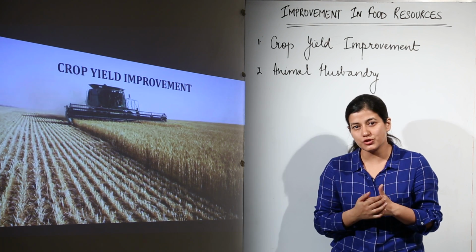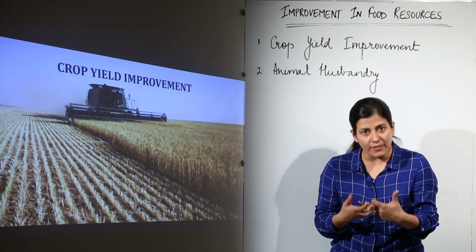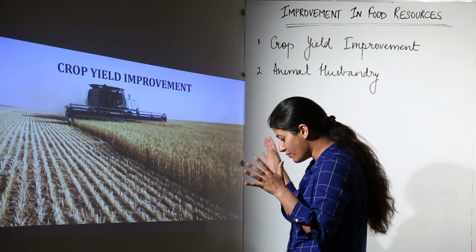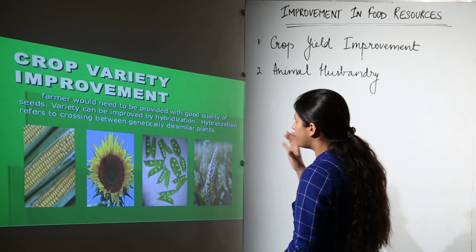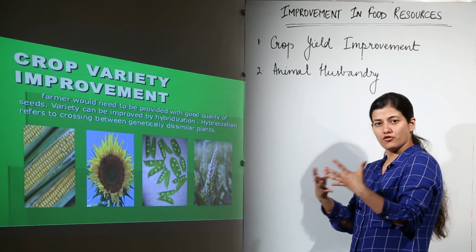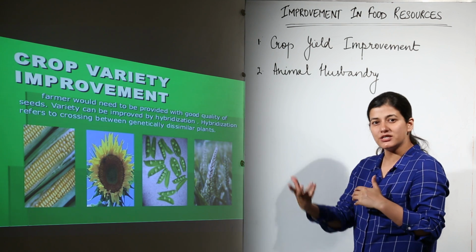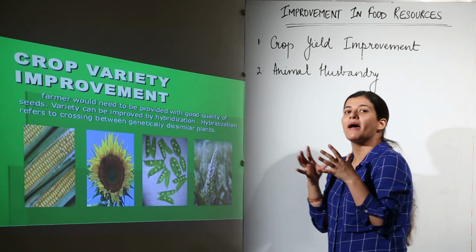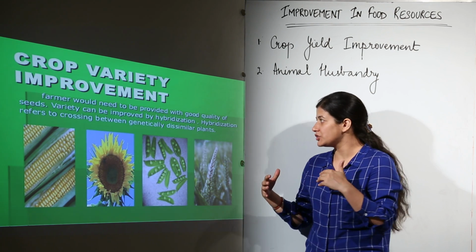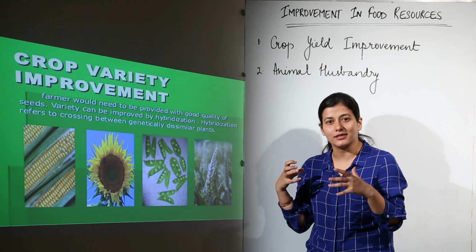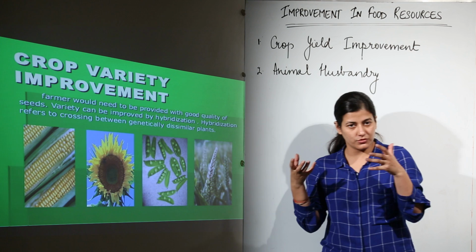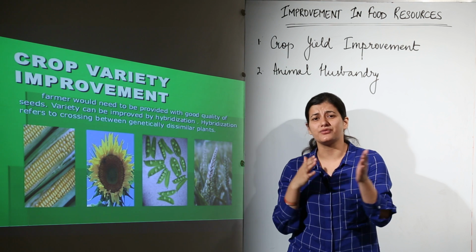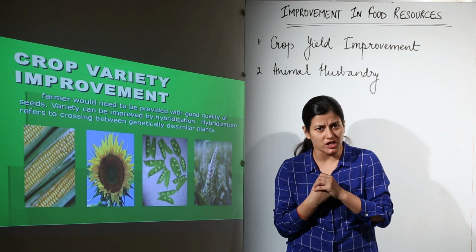So what we have to resort to is a better management and improvement method which could give rise to more yield, and for that we have crop yield improvement mechanisms and patterns, in which the first one is that what you can do for improvement of yield is improve the variety of the crop. Now this improvement of variety of the crop involves genetic manipulations. When I say genetic manipulations, I am talking about the hybridization methods which are brought about. There are a few scientists who study which is the best suited crop according to the conditions. There are various stresses and other climatic conditions which are taken into account.